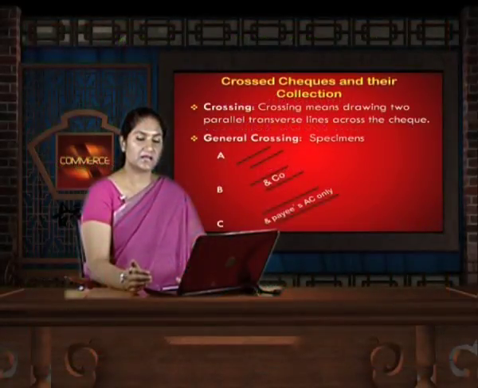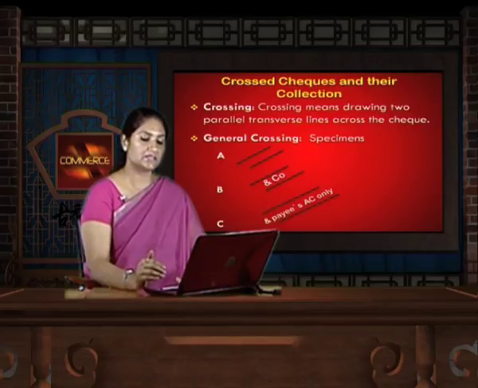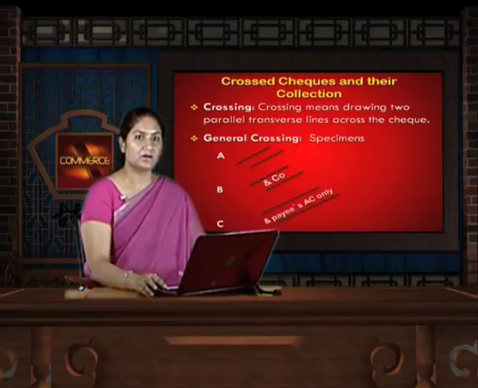In the second kind, we have a representative, that is "and company" being written over there. That means parallel transverse lines along with "and company" being mentioned. And in the third one, "payee's account only", that is there is a specific instruction to credit the payee's account only. All the three fall into the general crossing of the cheque.